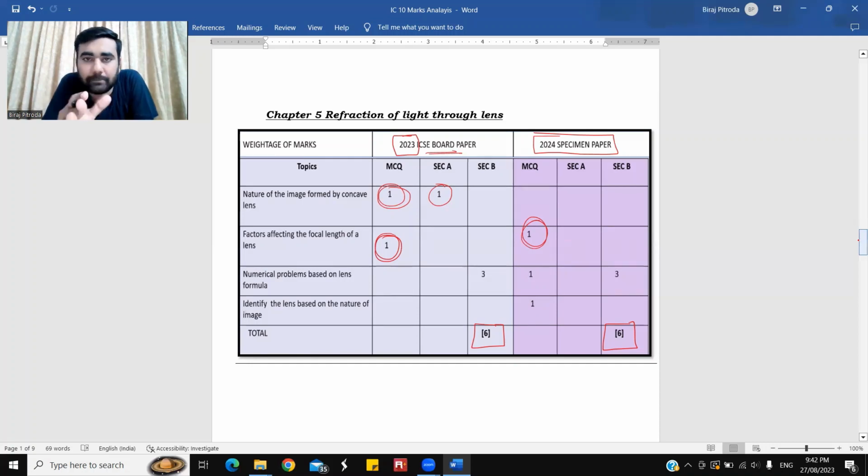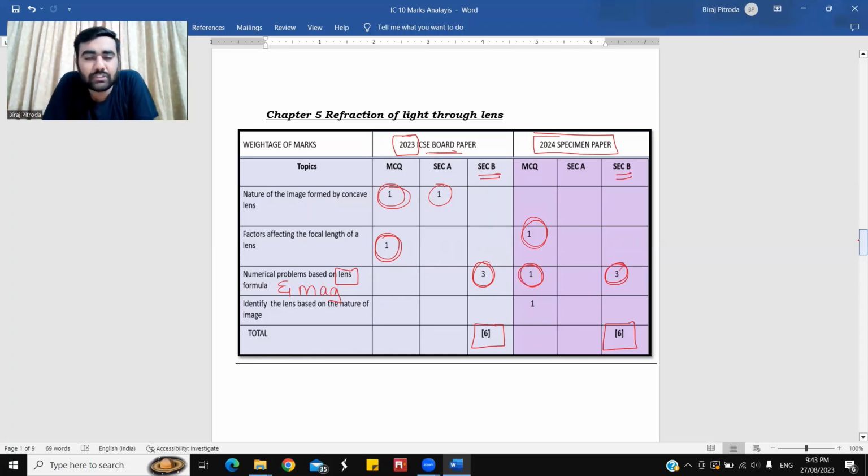Numericals, I feel, are very important. There are 99.9% chances of it coming. Numericals based on the lens formula and even the magnification formula. I should add here, lens formula and magnification formula, 3 marks. A question came in section B, 3 marks, again a numerical came in section B, and 1 MCQ they added.